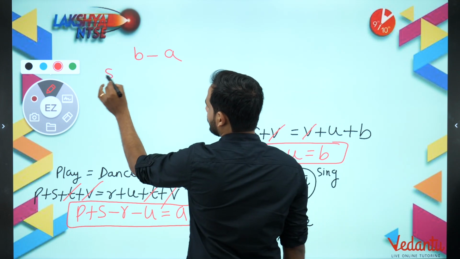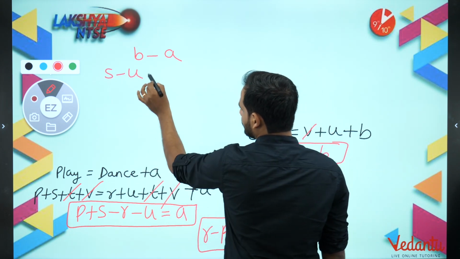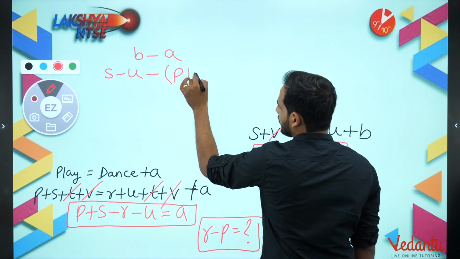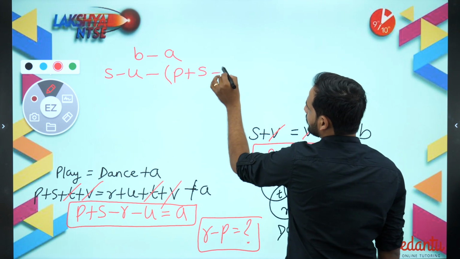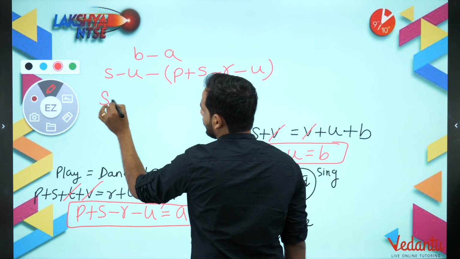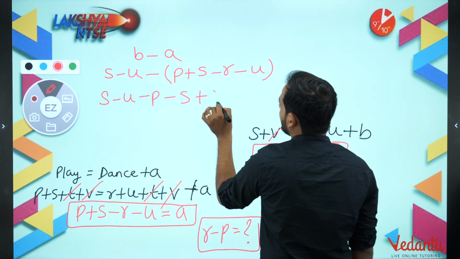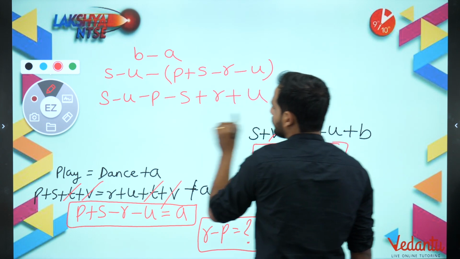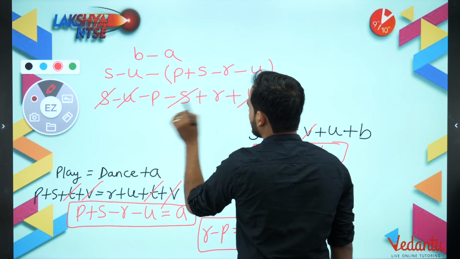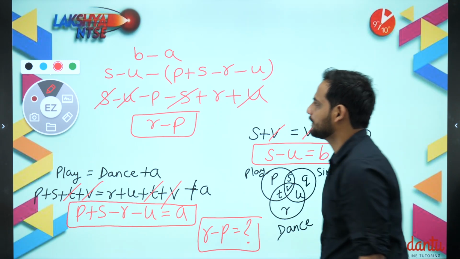See here, S minus U is equal to S minus U. Now minus of what is A? Sir, P plus S minus R minus U. So now let us open the bracket. So S minus U minus P minus S plus R plus U. So you can see, bachcho, minus U to plus U got cancelled, plus S to minus S got cancelled, and you got R minus P.